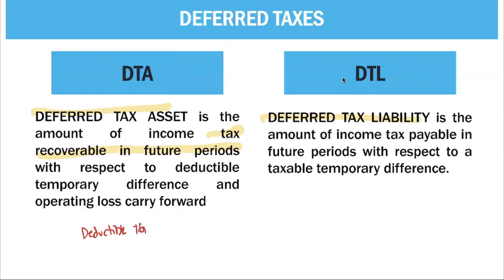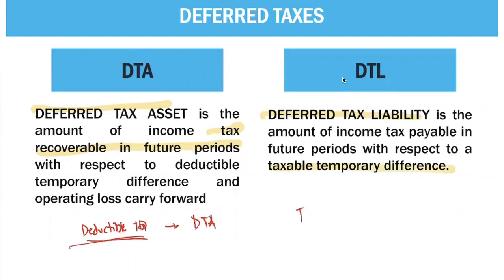If it is a deductible temporary difference, we have a deferred tax asset. But if it is a taxable temporary difference, we have a deferred tax liability.